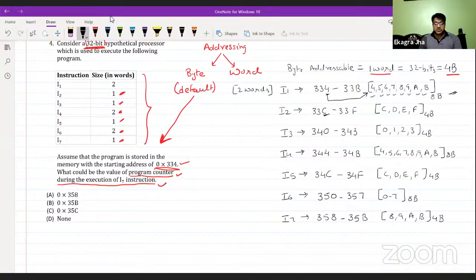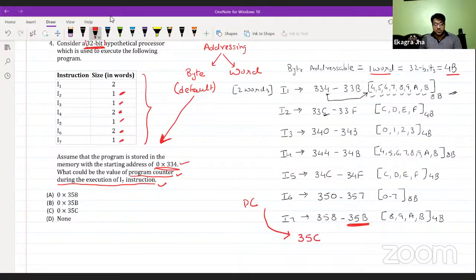So during the execution of I7, the addresses 358 to 35B are occupied by I7. During the execution of I7, the program counter must have incremented to its next sequential address, which could be any other fresh memory or program. But the starting address of that fresh memory will be immediately after the end of the I7 address. So if 35B is the ending address of I7, the next fresh memory block or next sequential address will be 35C.